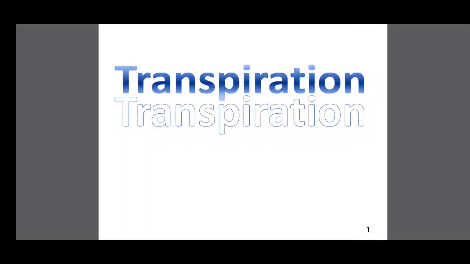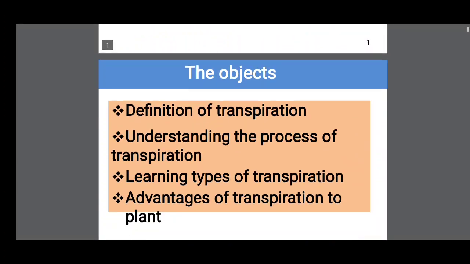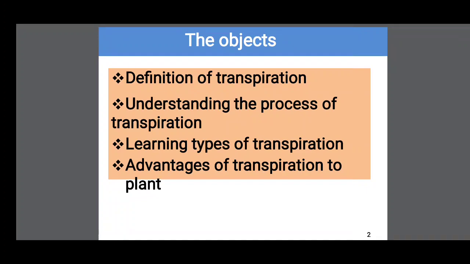Today's topic is transpiration. Transpiration is a physical process in which water from the plant evaporates through the aerial parts of the plant to the atmosphere. This is called transpiration. What are the objectives of today's topic? Definition of transpiration, understanding the process of transpiration, learning the types of transpiration, and the advantages of transpiration to the plant.